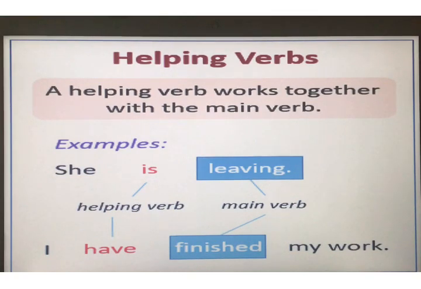Is, am, are, was, were, has, have, had, do, does and be. They are primary auxiliaries. Again, I have, it is incomplete. We know have is a helping verb, but we need one more verb to complete the sentence. I have finished my work. Now the main work is finished. So finished is the main verb and have is the helping verb. Okay.